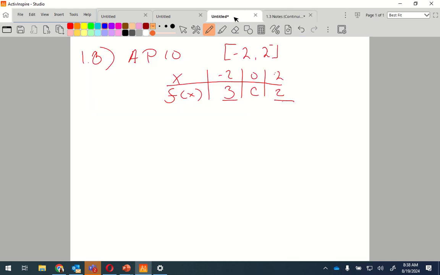Now, the AP question is this. This is the 1.3 homework AP 10. We're going from -2 to 2, and right here x is -2, 0, and 2.